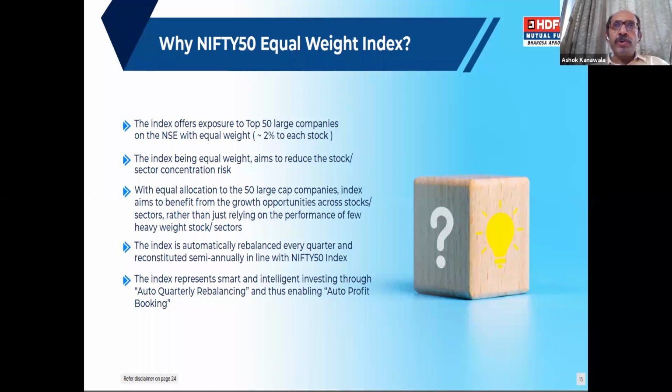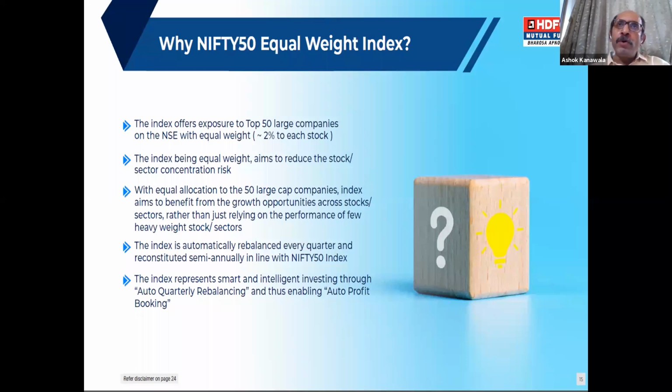And therefore, we refer to this strategy as a smart beta variant. Why are we referring to it as a smart beta variant? Because there is an element of profit booking happening on its own. Whereas in the Nifty 50, whatever is the market price at the end of the day decides the weightages. Here, because of its equal weight, from time to time there is profit booking wherever there's a smart move in a stock. Suppose some stock has moved up by 50%, and therefore its weight in the index goes from 2 to 2.5; automatically at the quarter end you will reduce the weightage by 0.5%. That is profit booking happening. And the money which is realized goes into buying stocks where the weights have fallen below 2%. So it is auto averaging also.